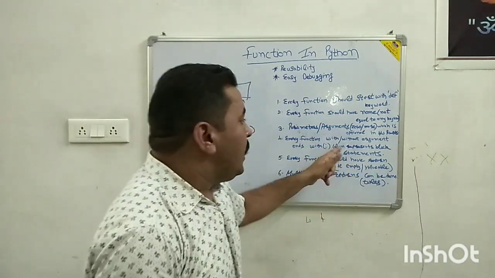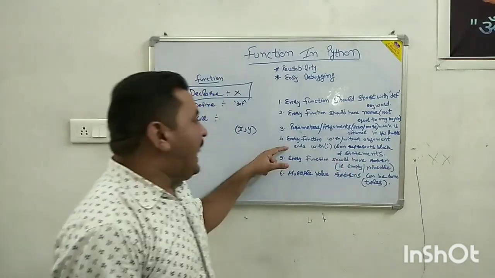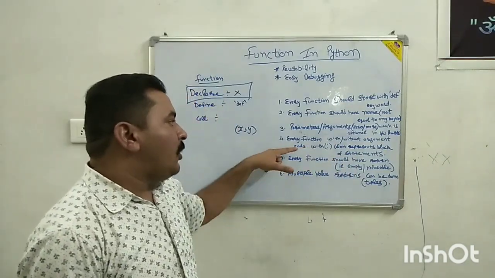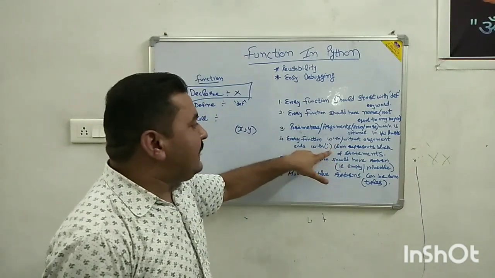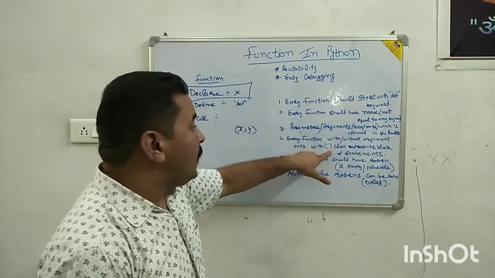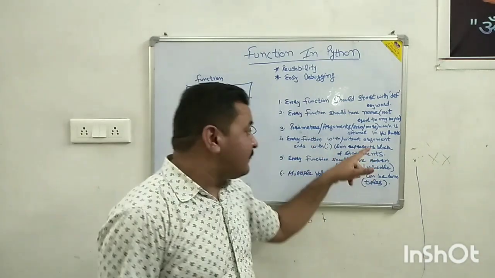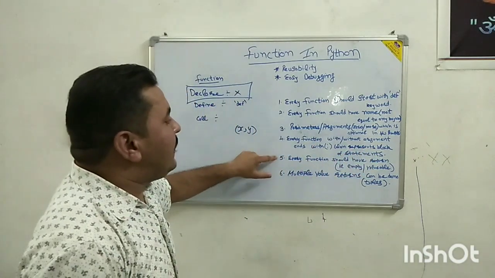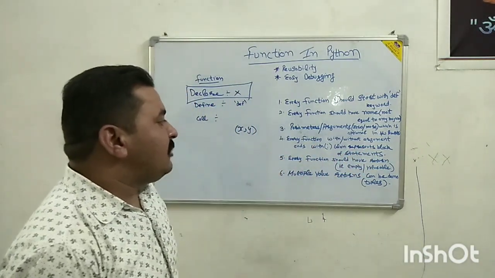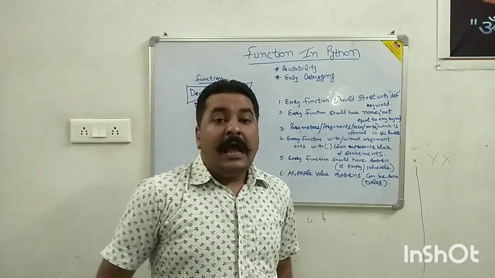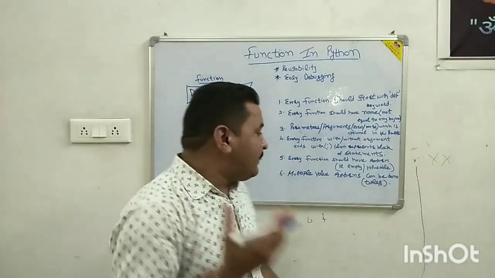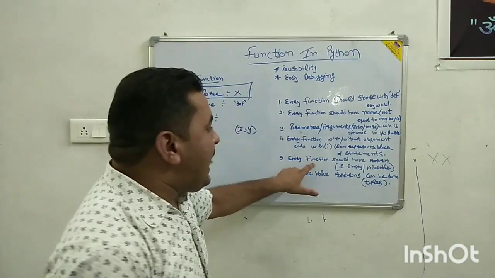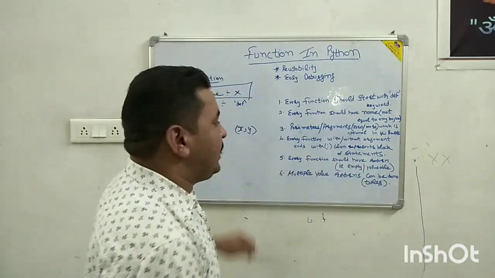Colon represents a block of statements. Every function, with or without arguments, ends its header with a colon, and the parameters are in parentheses. Then comes the next point: every function should have a return value. It may be an empty return value or it may be some value.